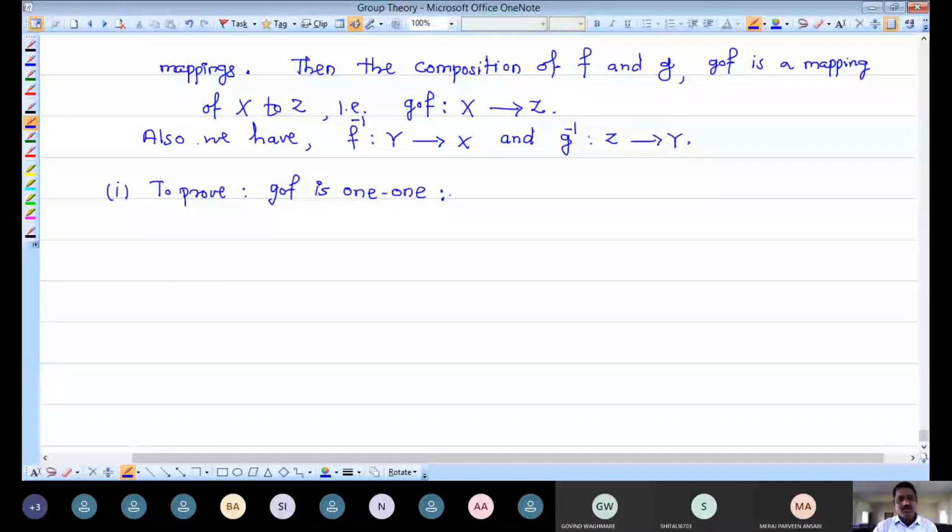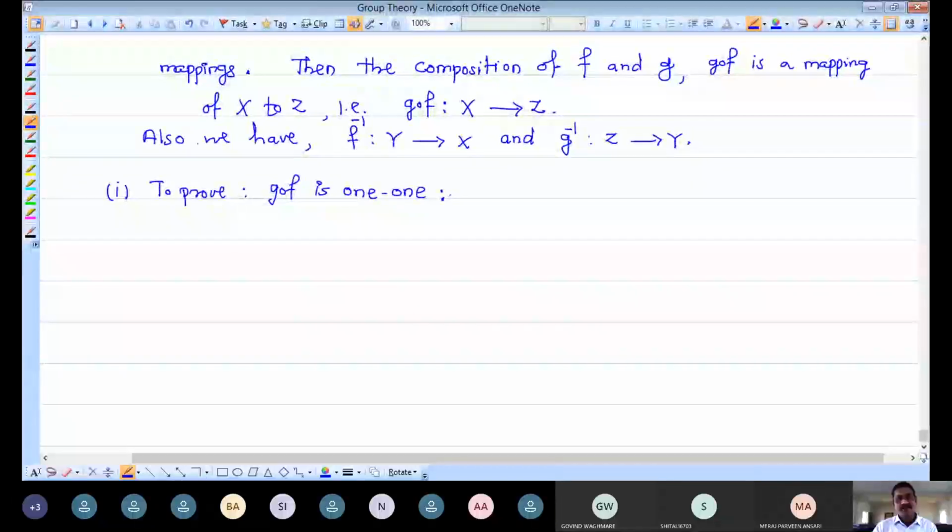If F is a mapping from one set to another set, then F is one-to-one if, whenever you take any two distinct elements from the first set and find their images in the second set, those images are also distinct.